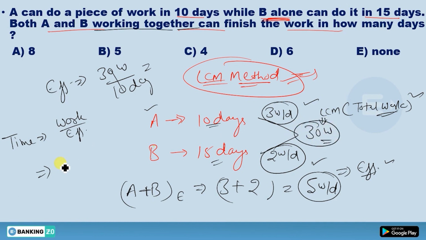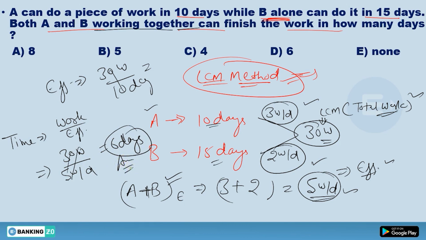Total work is 30. So this 30 work is done by A and B together, and A and B together can do 5 work per day. So just divide this 30 by 5 work per day, you're going to get 6 days, and that's the answer. I hope this one is very clear to you. This is the basic question.